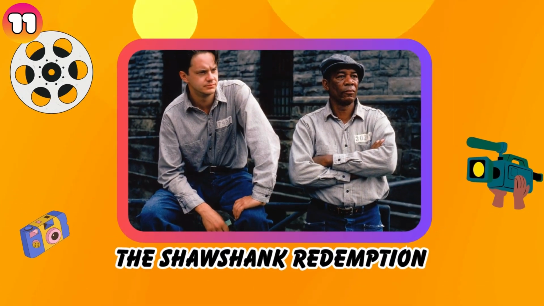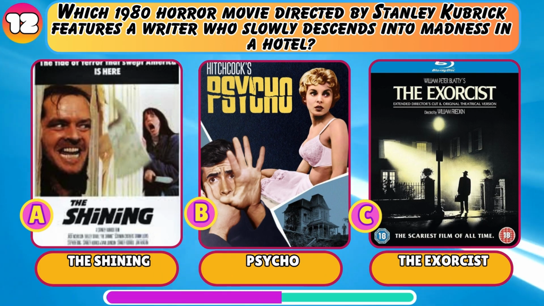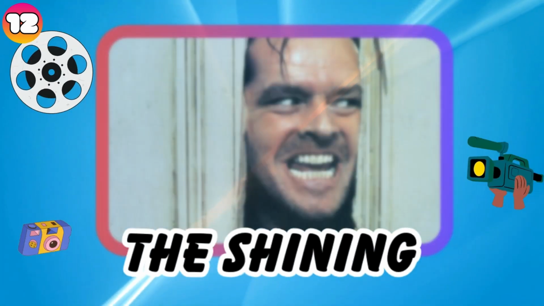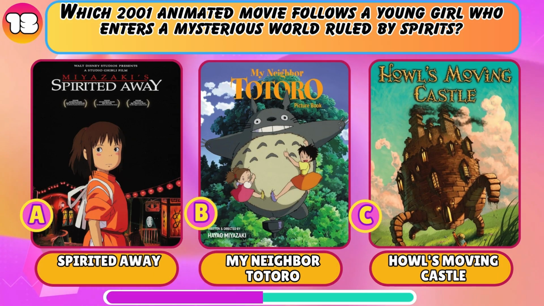The Shawshank Redemption. Which 1980 horror movie directed by Stanley Kubrick features a writer who slowly descends into madness in a hotel? The Shining, Psycho, or The Exorcist? The Shining. Which 2001 animated movie follows a young girl who enters a mysterious world ruled by spirits?